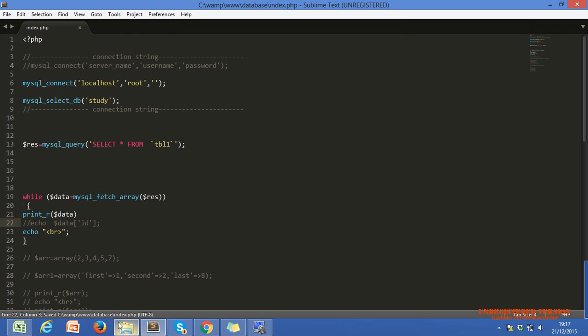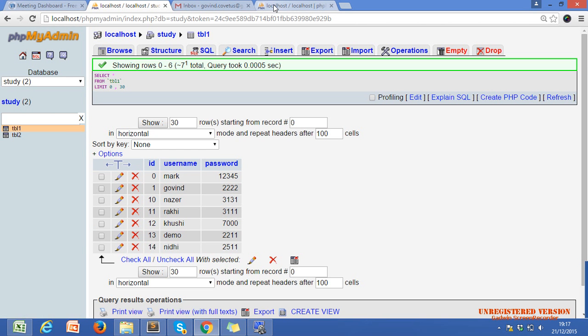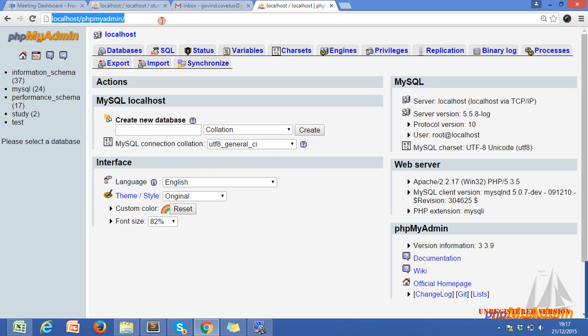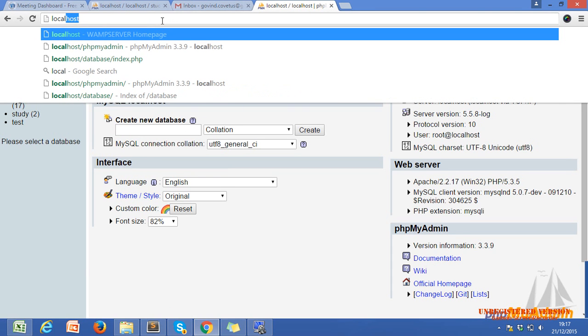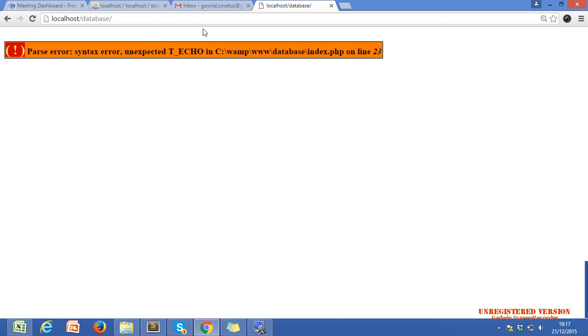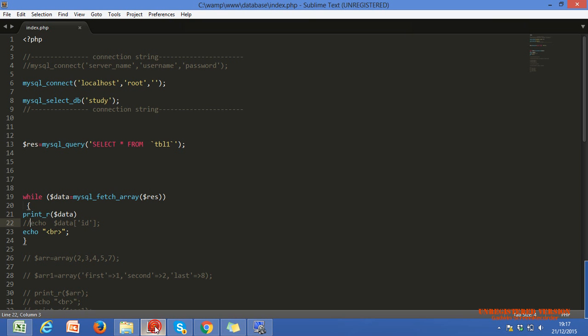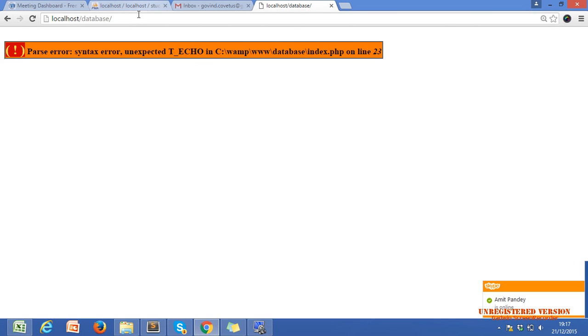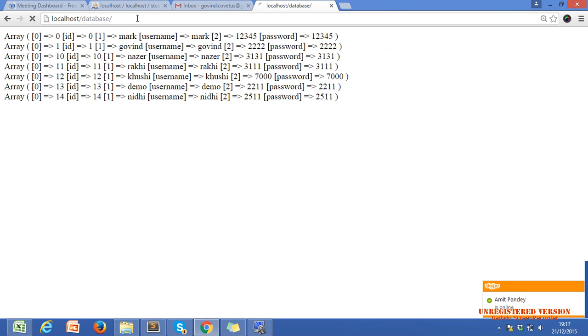Okay, now let's see the result in browser. One second. Host, database, index. There is an error on line number 23. Simple, we forgot to remove the semicolon. Line number 23. Oh, semicolon. Okay, now if I run that file, we will get data.